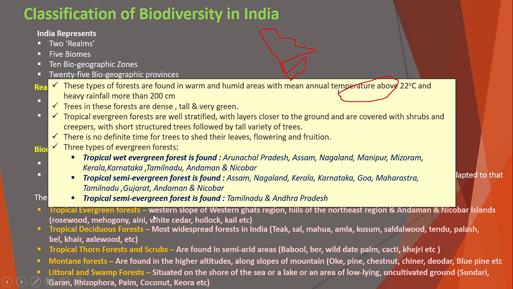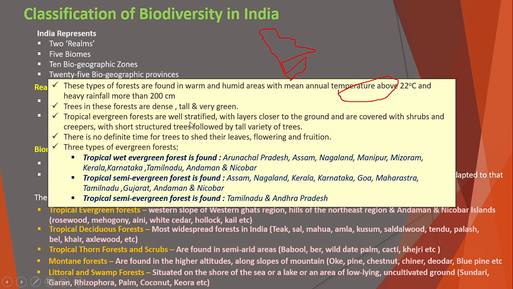It is found in the western slope of the Western Ghats region, hills of the Northeast region, and the Andaman Nicobar Islands. These types of forests are found in warm and humid areas, which means an annual temperature above 22 degrees centigrade and heavy rainfall of more than 200 centimeters. Trees in this forest are dense, tall, and very green.